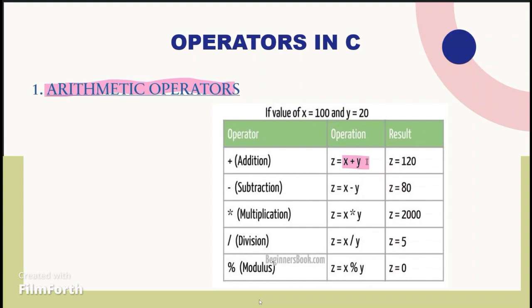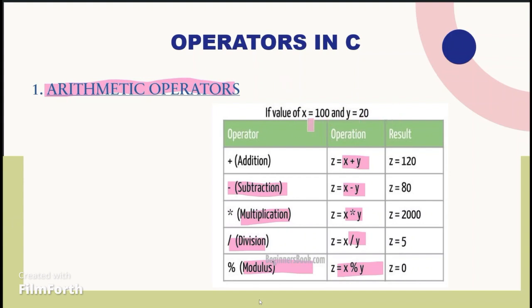Here, x plus y is used for addition, x minus y for subtraction, x into y for multiplication, x divided by y for division, and modulus gives the remainder of a division.